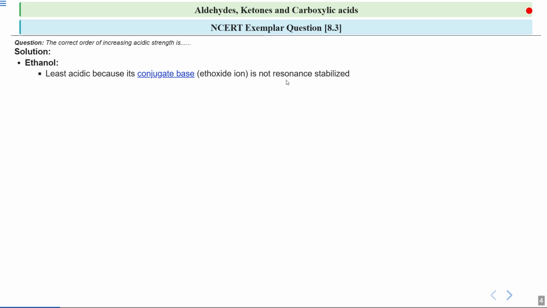In other words, the negative charge after losing a proton is stuck in one place. So the negative charge is localized on the oxygen only. If you look at this diagram of the localized ethoxide ion, you can see that when ethanol loses a proton, it gives you an ethoxide ion. This negative charge on oxygen is localized on oxygen only. That is, it is not resonance stabilized.